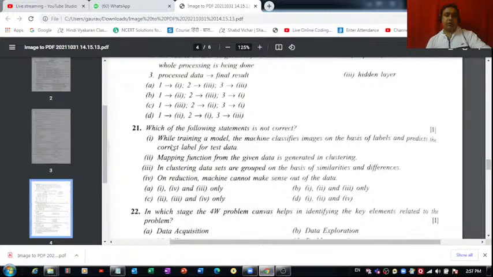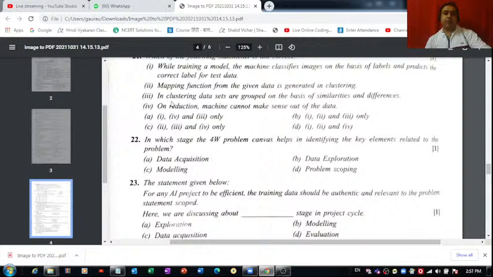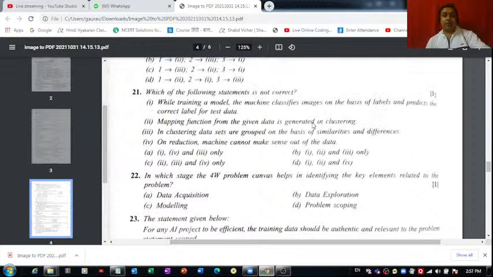Yes, it's not correct. While training a model, what we do is feed the data which we acquire in the data acquisition stage to the machine so as to make it intelligent. These things don't take place in the training phase, or you can say the modeling phase. And we have this second statement: mapping function from the given data is generated in clustering. That is absolutely not true. Right, it is also not correct.